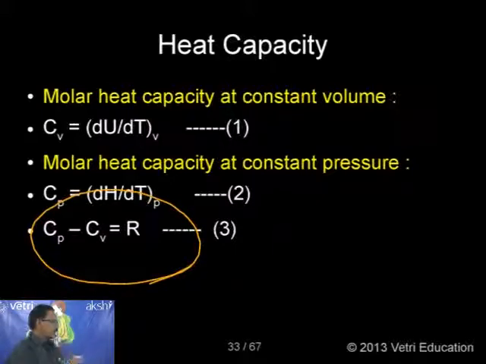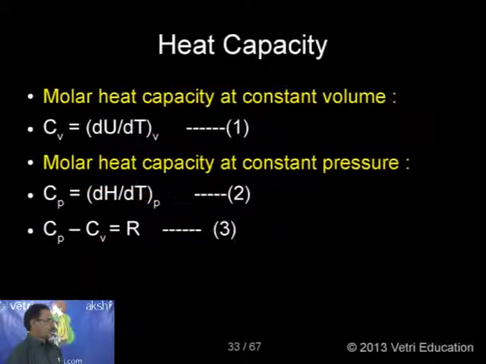Based on these equations, a number of problems will be asked. They will give the R value and Cv, and Cp can be calculated. In the same way, they will give Cp and R, and Cv can be calculated. This is a very interesting phenomenon. So I have now defined what heat capacity is and what molar heat capacity is, and molar heat capacity can be explained in two ways.